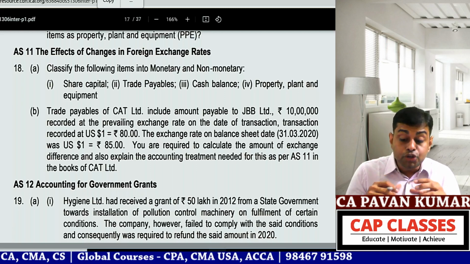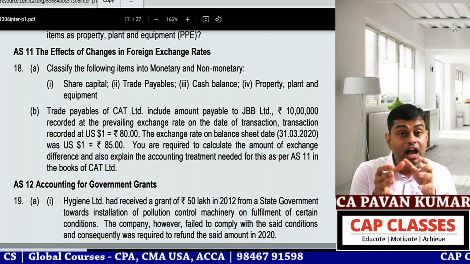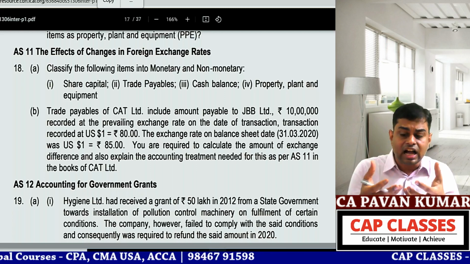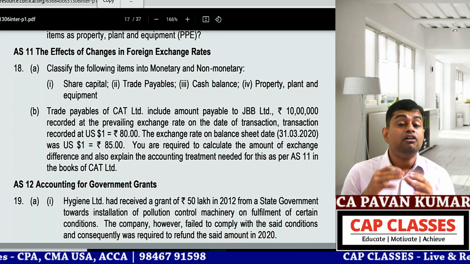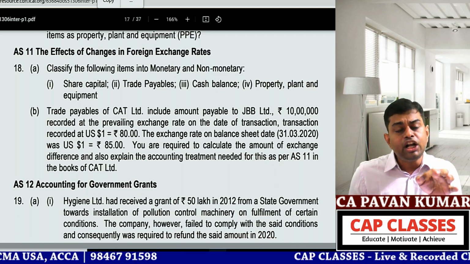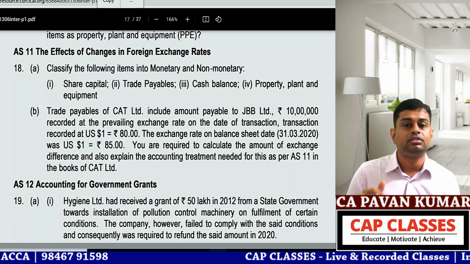So how much you pay, how much you receive when you have an asset. When you are recovering the asset, how much of the amount you receive, you know exactly. When you have a liability, when you are settling the liability, how much you need to pay, you know exactly. Those are monetary items.